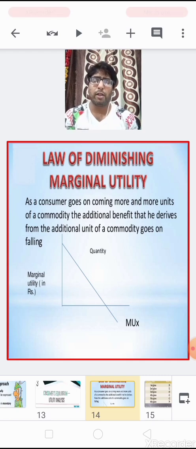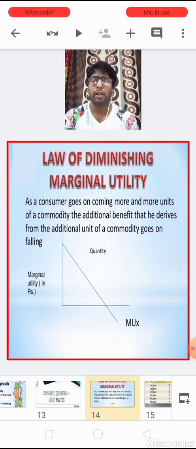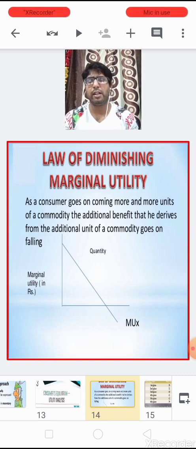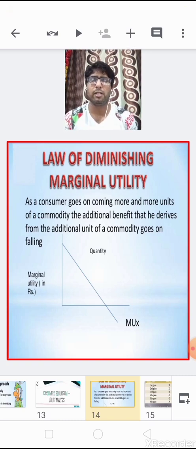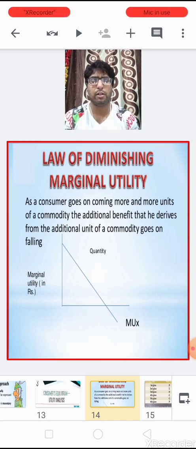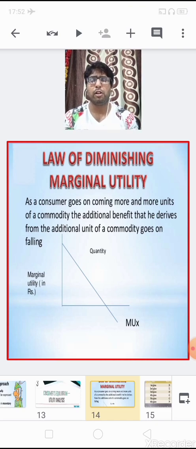If it goes beyond the zero level of marginal utility, then satisfaction can be converted into dissatisfaction, and instead of utility he gets disutility from the consumption of the additional unit of the commodity. So this is the law of diminishing marginal utility.